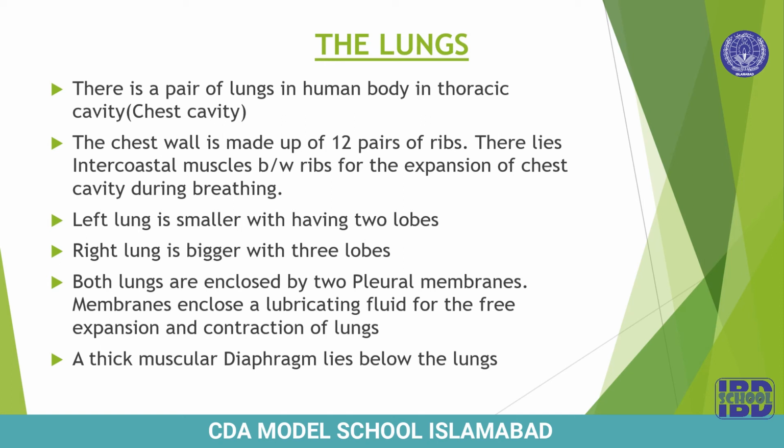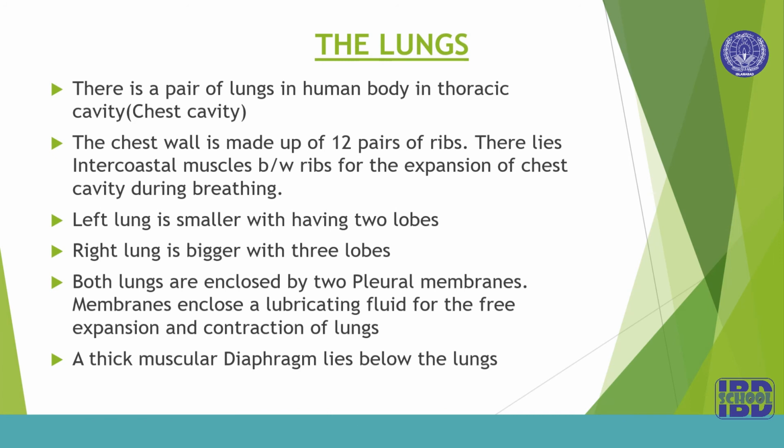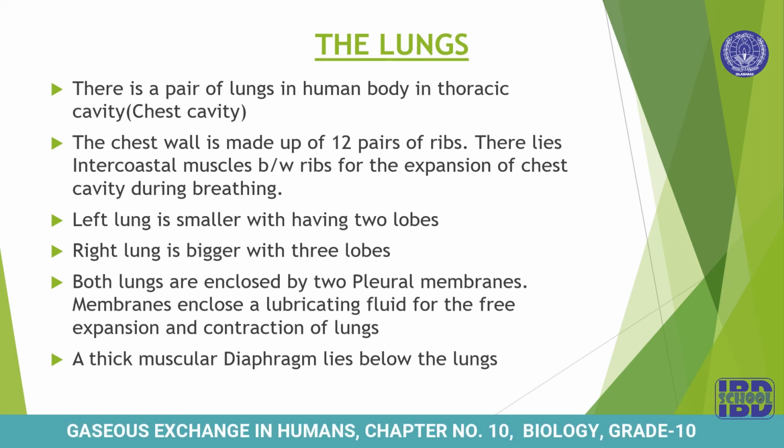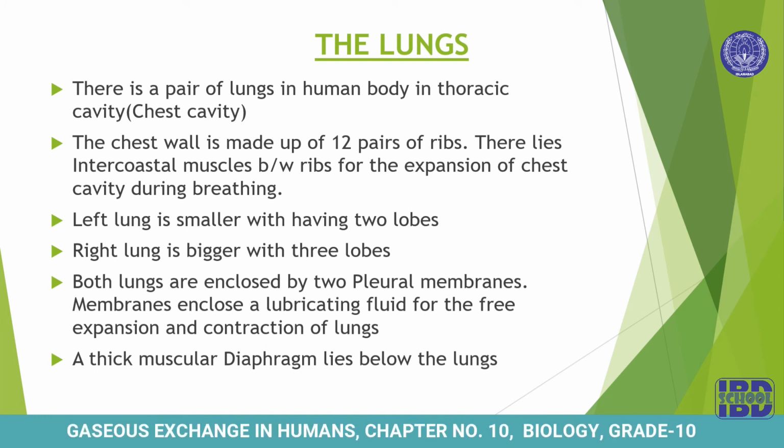So what is there between ribs? Intercostal muscles are there, and these are the muscles which expand and relax, and they result in the expansion and contraction of the chest cavity during the breathing process. The left lung is smaller with 2 lobes, and the right lung is bigger with 3 lobes. Both lungs are enclosed by 2 pleural membranes. So both lungs are not just suspended in the chest cavity, they are enclosed by a specific membrane named the pleural membrane.